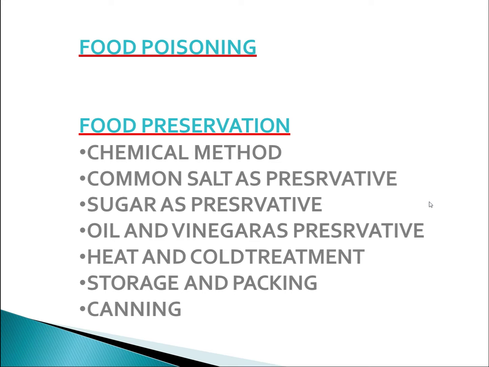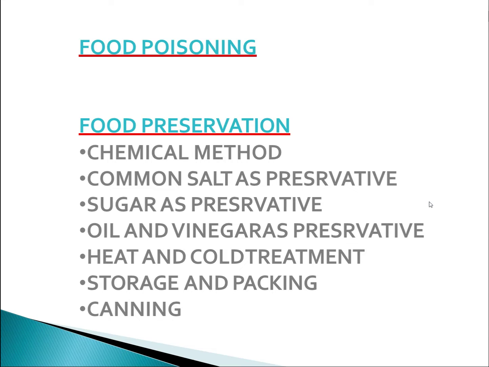Next we can see how we can preserve food. On the screen the various ways are written, like chemical method, common salt as preservative, sugar as preservative, oil and vinegar as preservative, heat and cold treatment, storage and packing, and canning. Under food preservation, first of all we are going to discuss the chemical method, how it can be used to preserve the food.